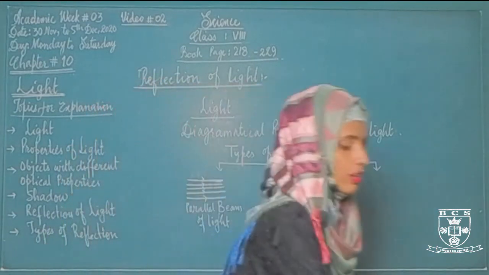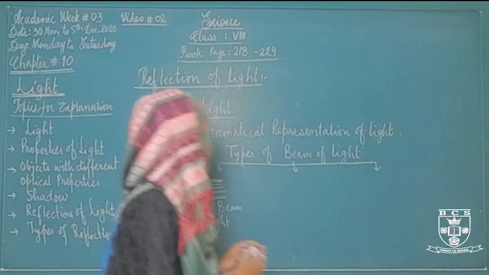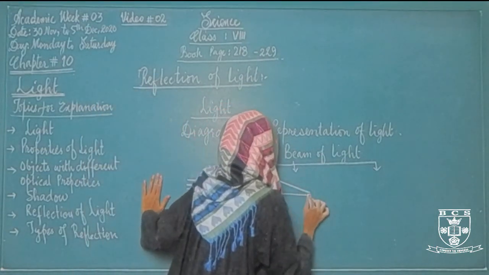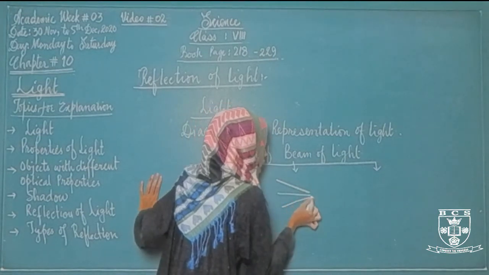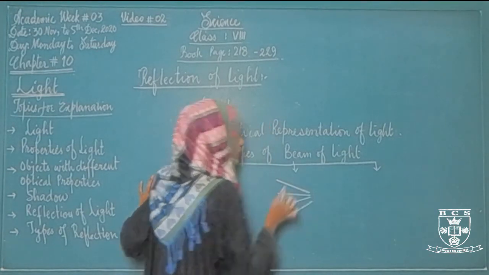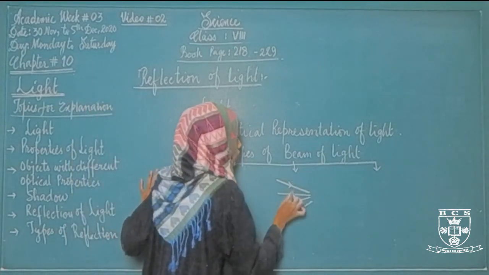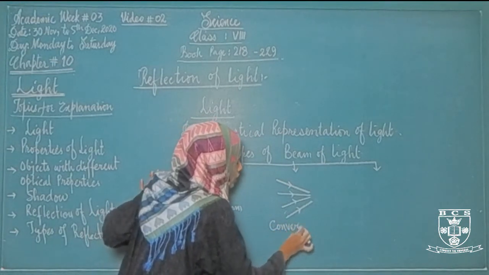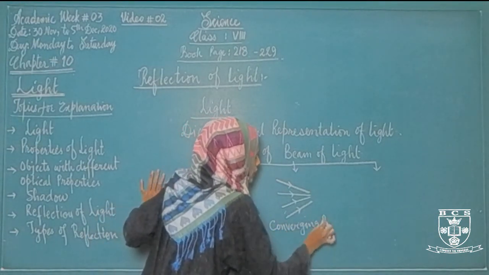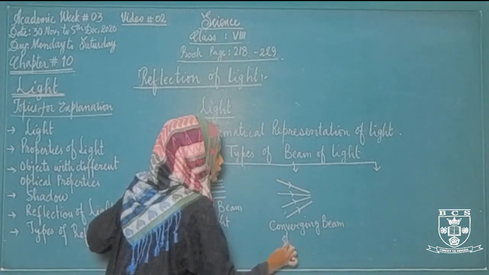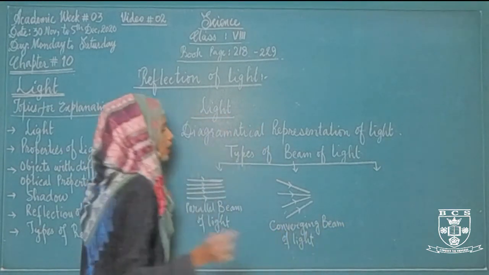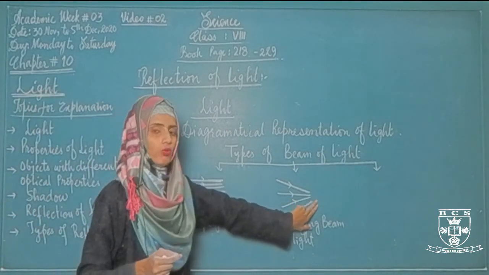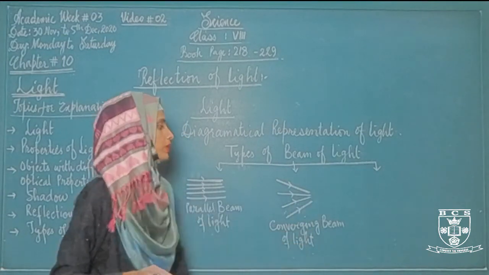But if the light rays are collecting at one point in this way, then these bundle of rays are called converging beam of light, because light rays are coming in different directions, but they are merging or meeting at one point. That's why it is called converging beam of light.